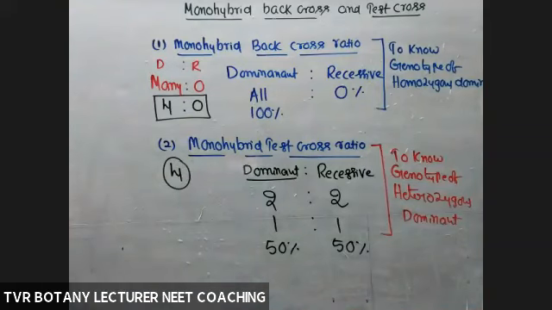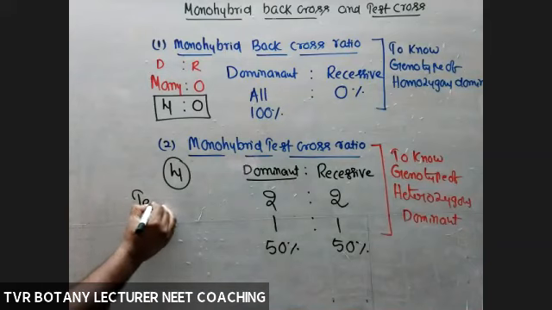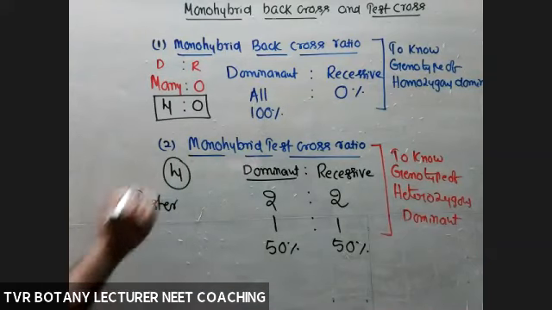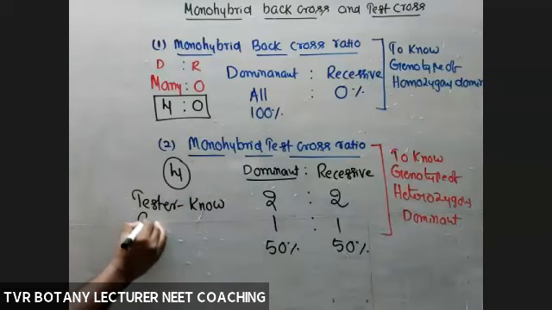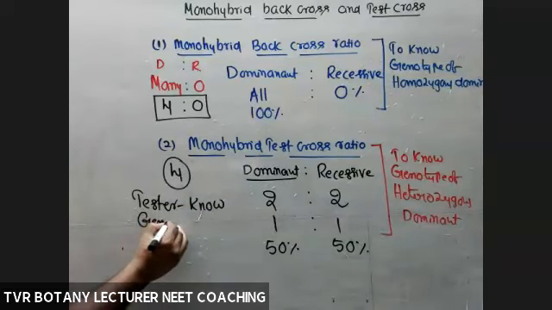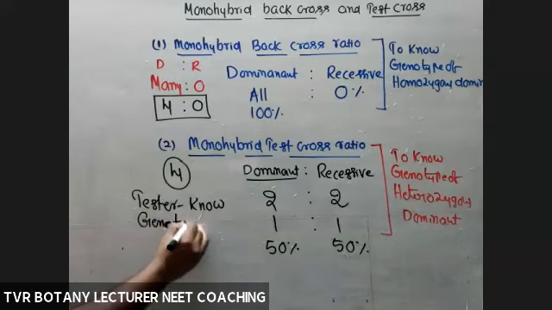Who is the tester? The tester is very, very important. Who is the tester? Tester is a known genotype. The genotype of that one is known to us. On the basis of that, we can judge.